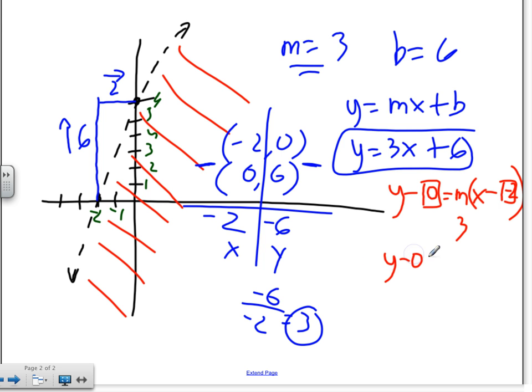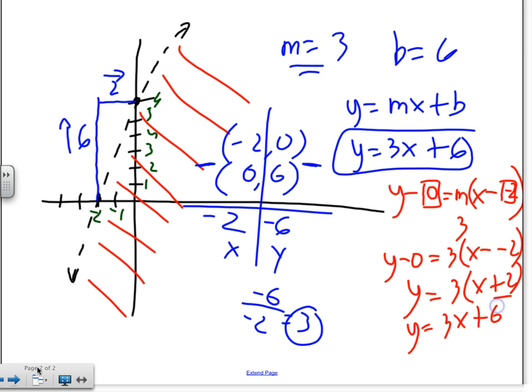What would happen when I solve? y minus 0 equals 3 times x minus -2. The y minus 0 is just simply going to be y. The x minus -2 is going to become x plus 2. I distribute, and I get 3x plus 6, which is indeed the same thing as above. So it doesn't matter. But honestly, for most cases, you'll see that the y-intercept is easily identifiable, so you can just go ahead and take it out. The slope is also easy to see with the rise over run technique, right?